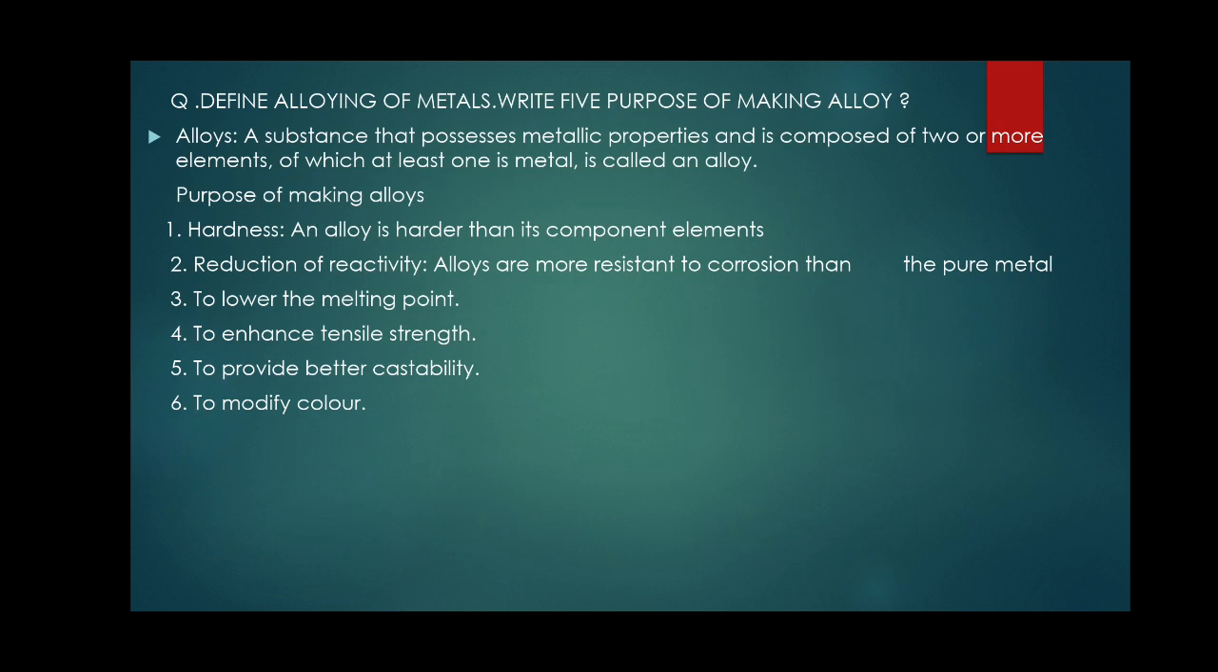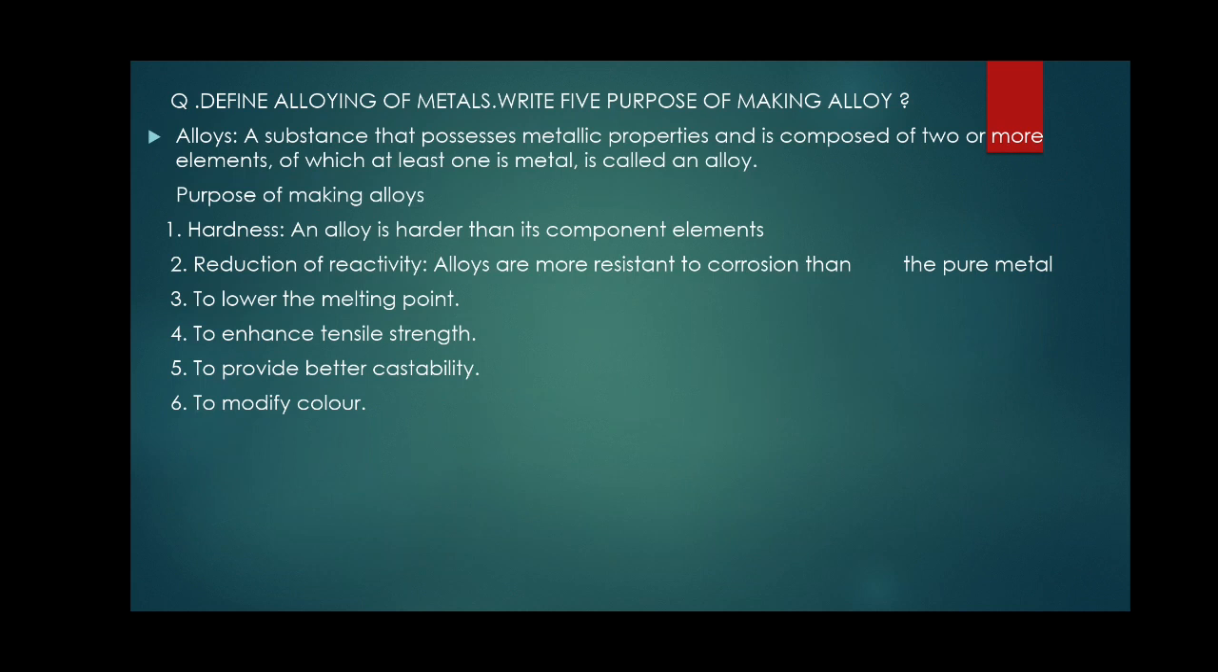A substance that possesses metallic property and is composed of two or more elements, of which at least one is a metal, is called an alloy. Or you can just define it as a mixture of two or more metals in a definite ratio. So what are the purposes of alloying? Why is a metal mixed with another metal? What are the changes in the metal?